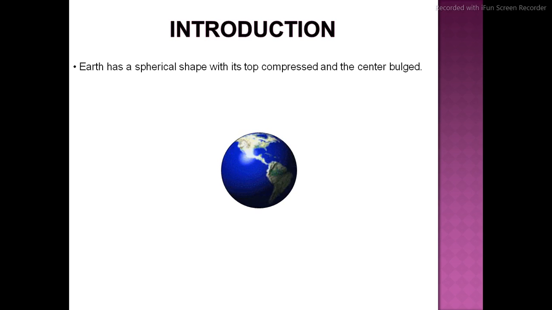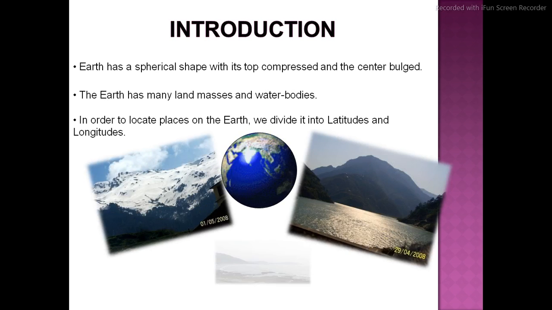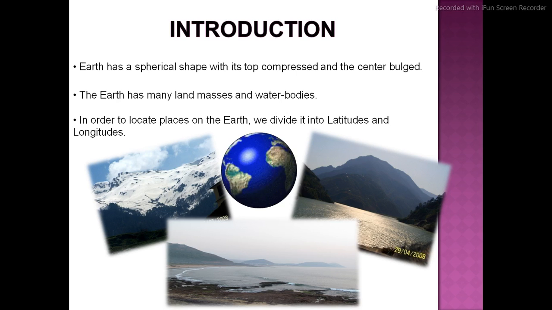The earth has a spherical shape with its top compressed and the center bulging, which we studied now. Then the earth has many land masses and waters. In order to locate a place on the earth, we divide it into latitudes and longitudes. So dear cadet, this is the introduction of our chapter, that the earth's latitudes and longitudes are placed on it to specify any place.